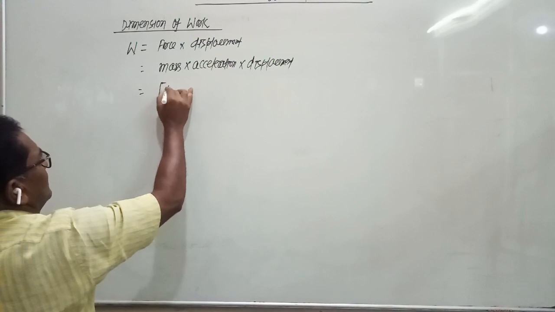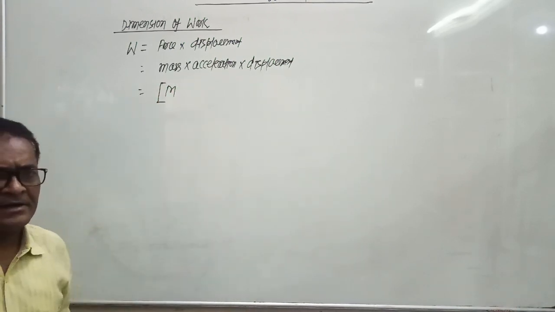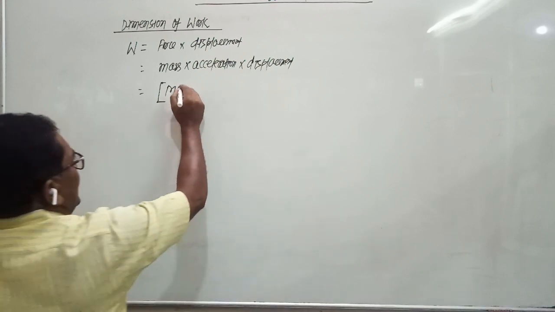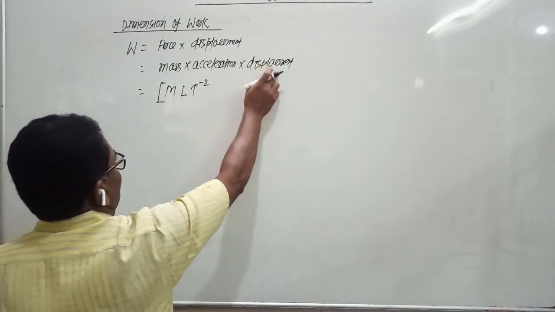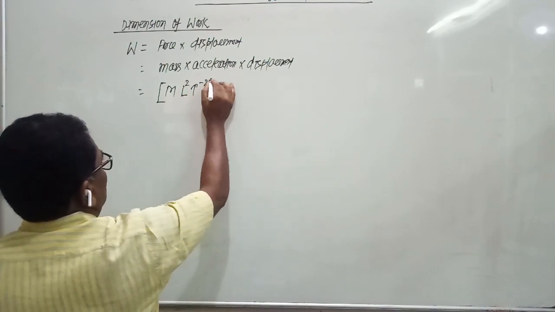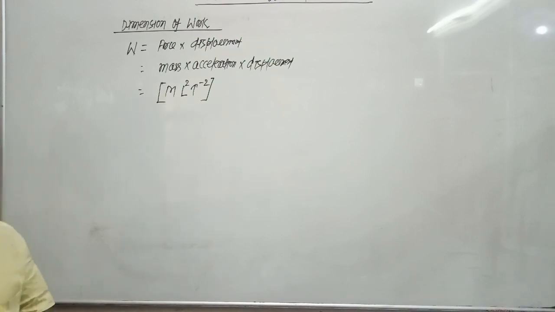Mass is represented by M, acceleration is distance upon time squared, so L T to the power minus 2, and displacement is L. So the dimension of work done is M L squared T to the power minus 2.